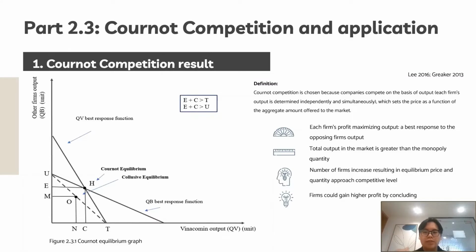Cournot competition is chosen because the companies compete on an output basis. The theoretical result of the Cournot model is a Nash equilibrium, if each firm's profit-maximizing output is the best response to the rival's output.